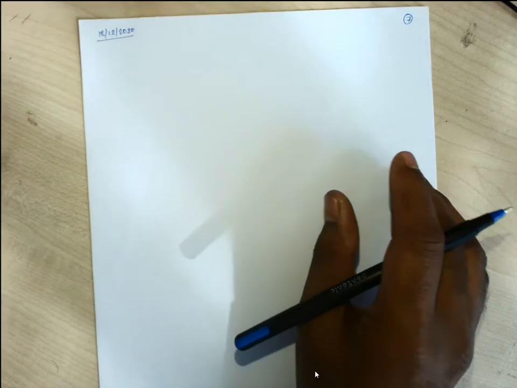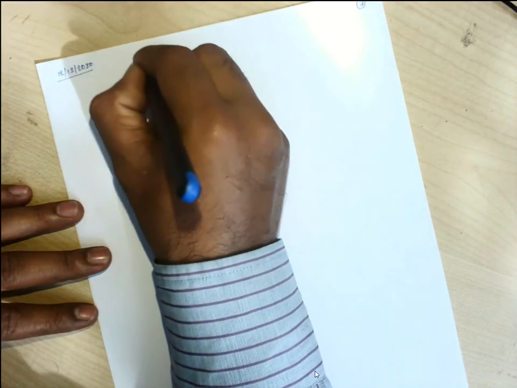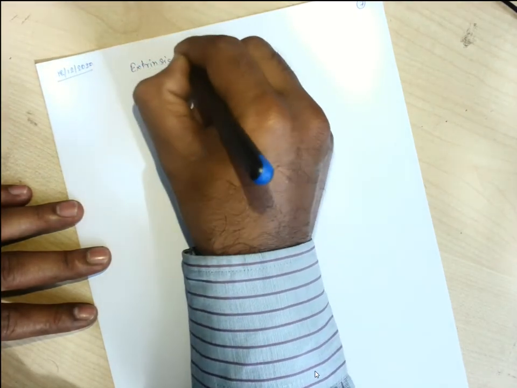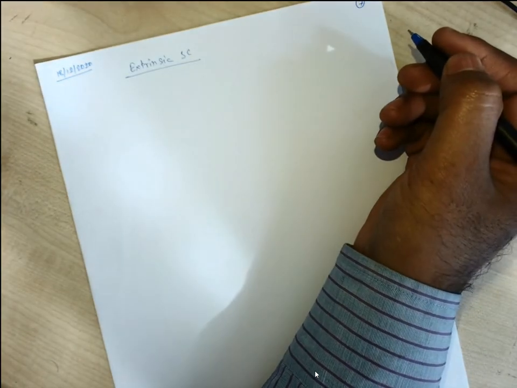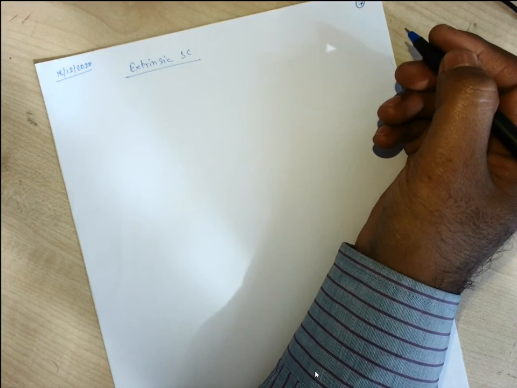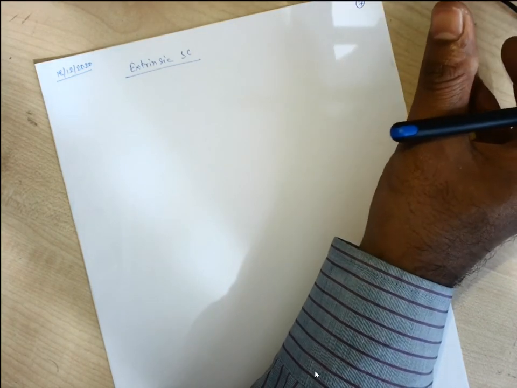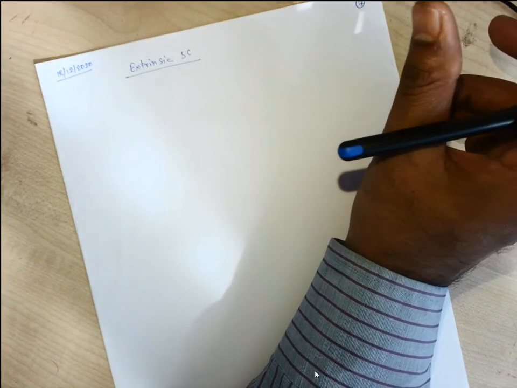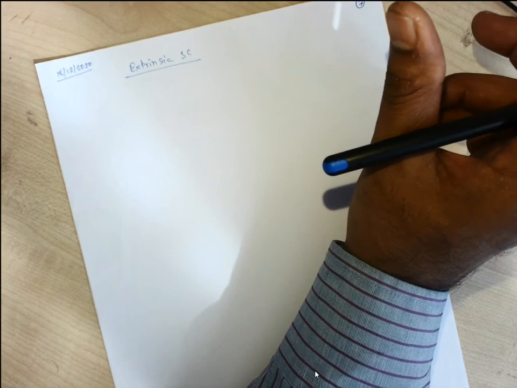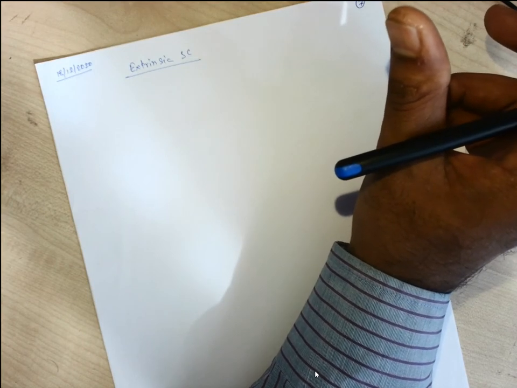So first let us see extrinsic semiconductor, then we will go with another topic. So how are we making extrinsic? If to an intrinsic semiconductor small amount of some selected impurity atoms are added, then free electrons or holes are generated by excitation from the impurity atom.